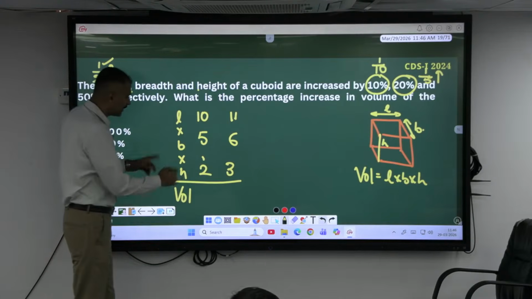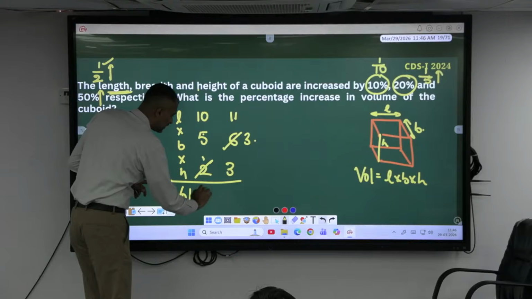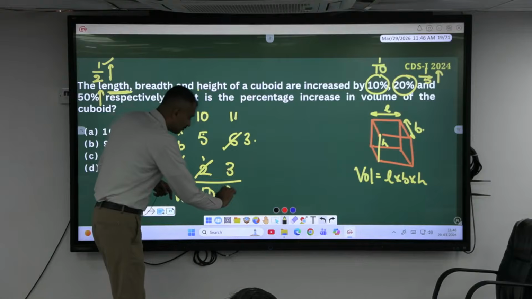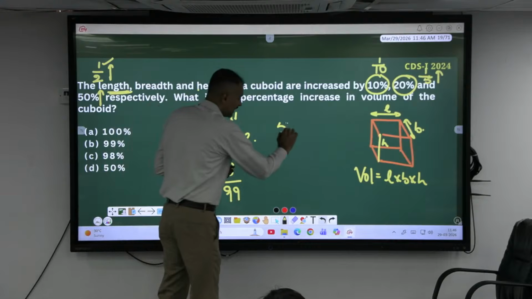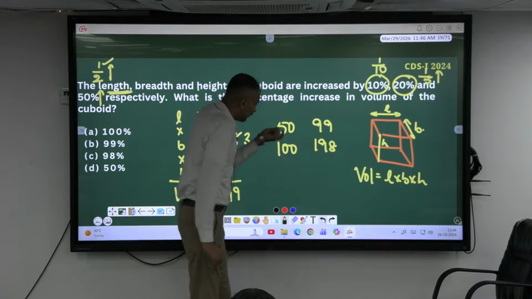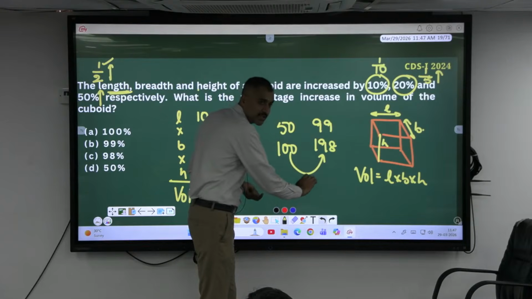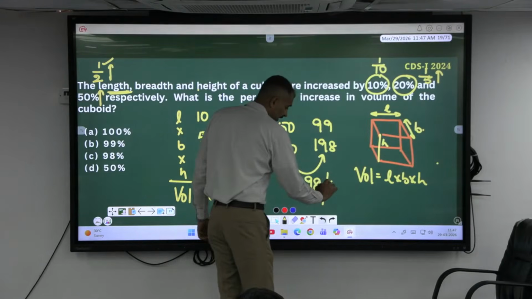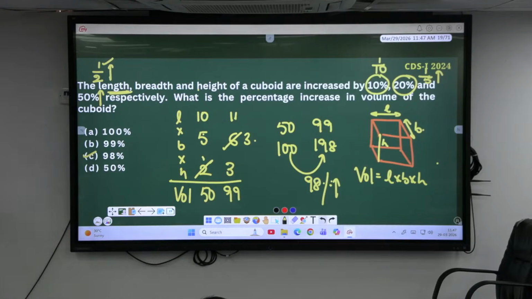I can factorize wherever it's possible. 2 into 3, so 10 into 5 is 50. So this becomes 11 into 3, 33, 33 into 3, 99. If the original volume was 50, now it becomes 99. If it was 100, it would have become 198. Why did I make it 100? Because that's easy to convert into percentage. So how much is the percentage increase? 98%. So there is an increase of 98% in the volume.